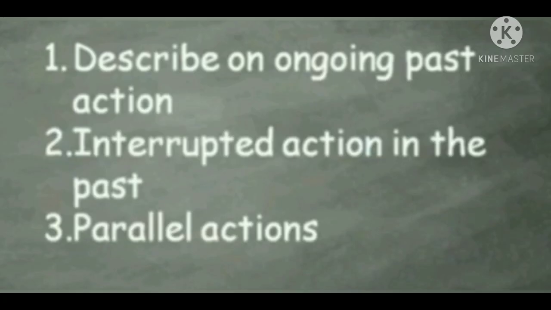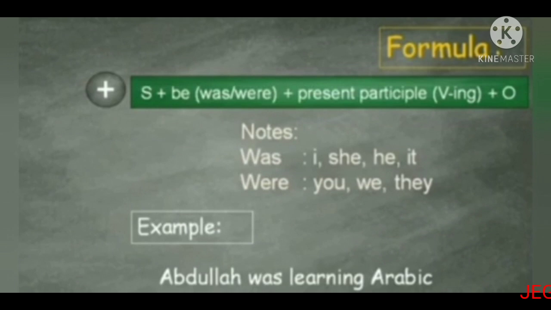Already we have learned: subject, was or were, plus verb plus ing. Formula: S plus be, was or were, plus present participle, verb plus ing. Note: was, we have to use with I, she, he, it. Were, we have to use with you, we, they.